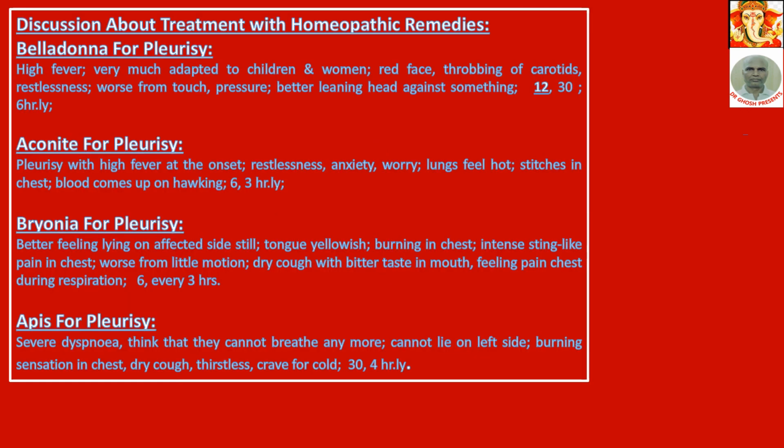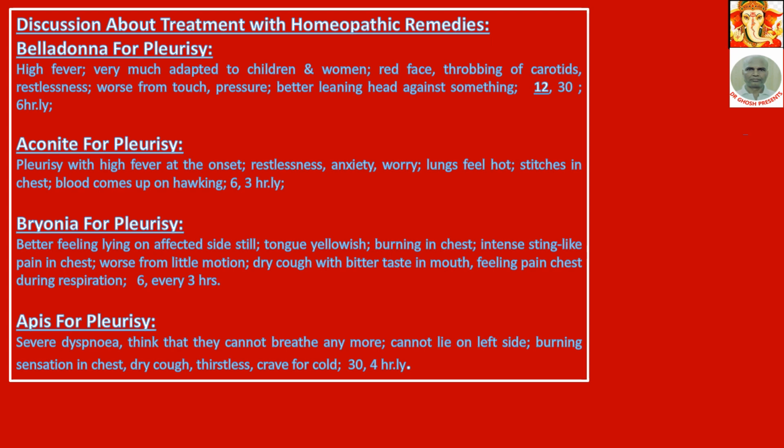Discussion about treatment with homeopathic remedies. Belladonna for pleurisy. High fever, very much adapted to children and women. That is, for this particular disease, the medicine is belladonna. Throbbing of carotids, restlessness, worse from touch and pressure, better leaning head against something. Use belladonna 12 or 30, 6 hourly.